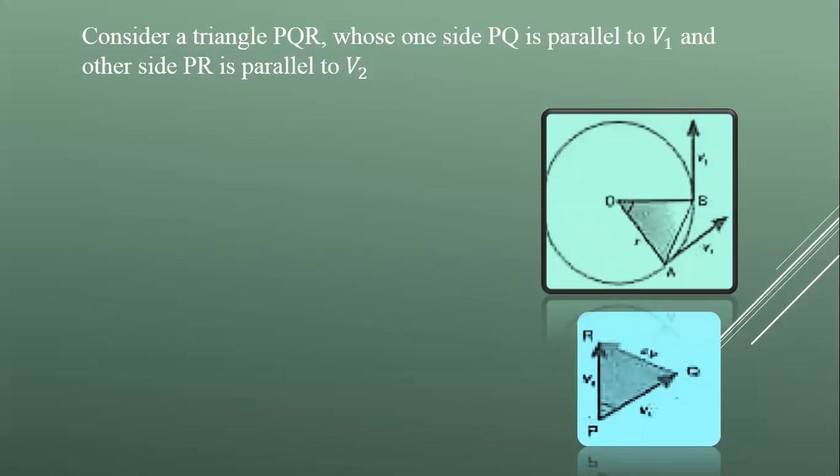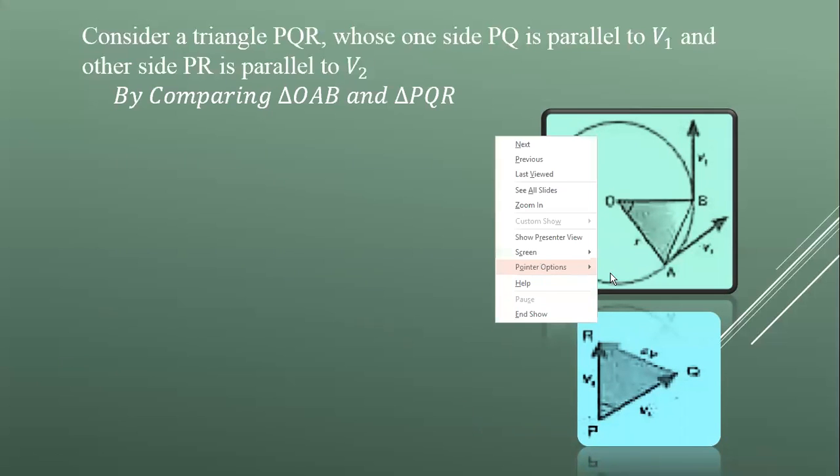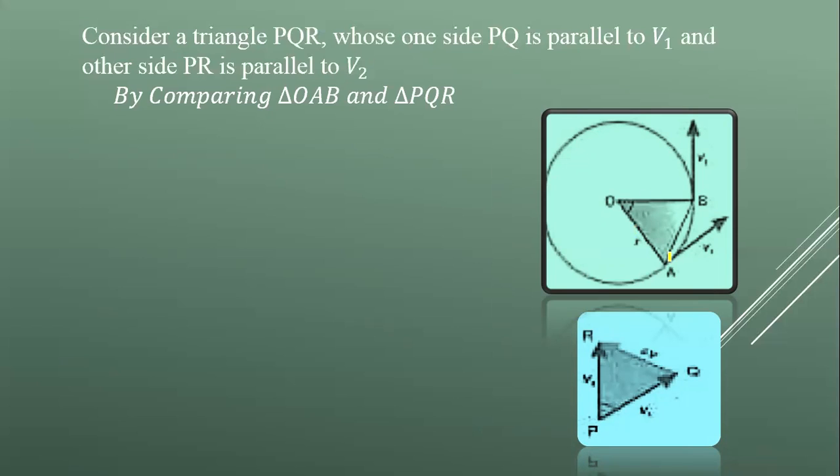Now by comparing both triangles, there is the first triangle which is OAB, and the other triangle is PQR. This is the first triangle O, A and B, and the other triangle is P, Q and R. So in these triangles, OA is equal to OB. Here OA is actually the radius and OB is also the radius of the circle, so they are the same.